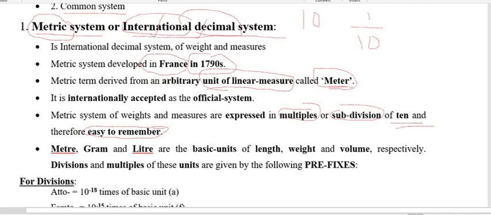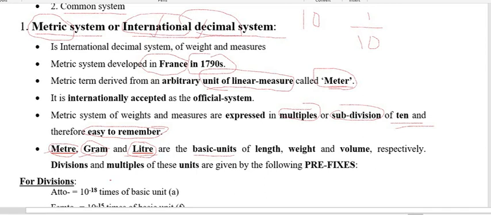So for three things, for weight we are using the gram, for length we are using the meter, and for volume we are using the liter. So the basic units of length, weight and volume are meter, then gram, and then liter.